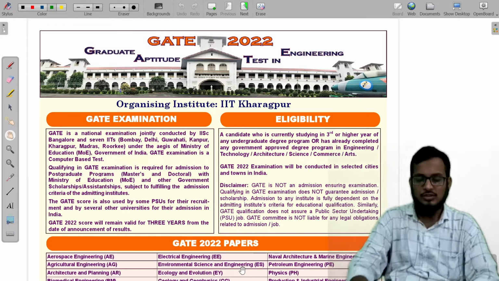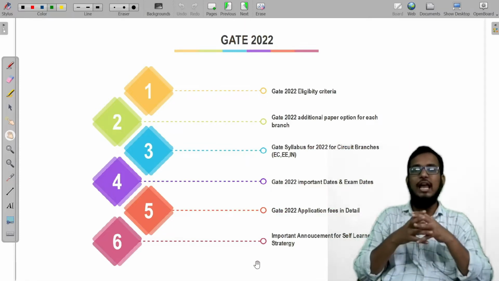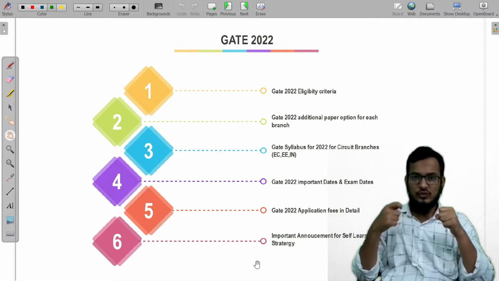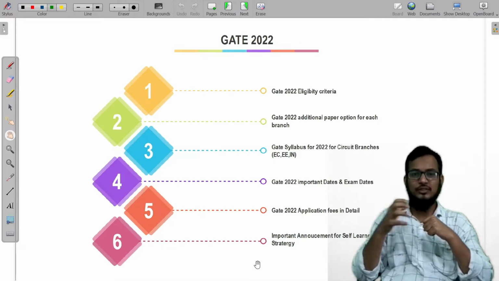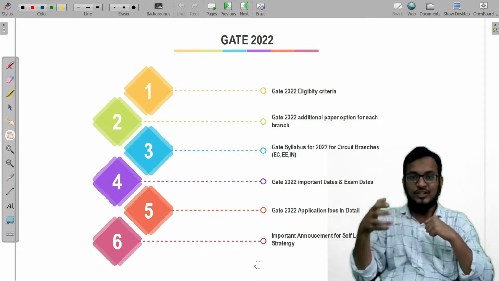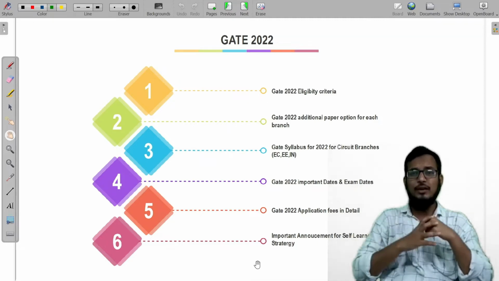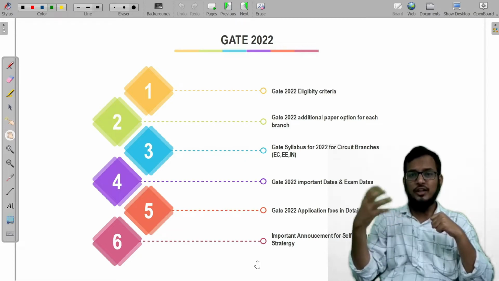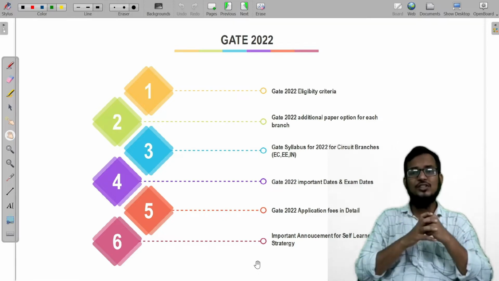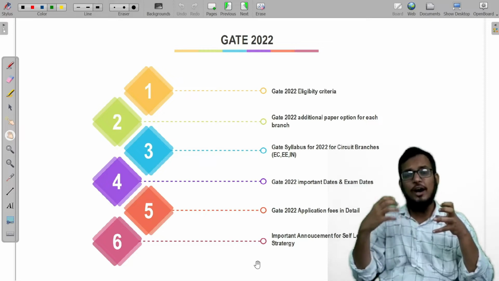Before starting, this is our agenda. You can see the slide. Today in this video, we are going to discuss why we need to appear for the GATE 2022 examination and what benefits we are going to get. I think the majority of you know about this, but I am also going to give some short insights into the benefits of GATE. Then we'll discuss the eligibility criteria and who is eligible, whether third years are eligible or not.